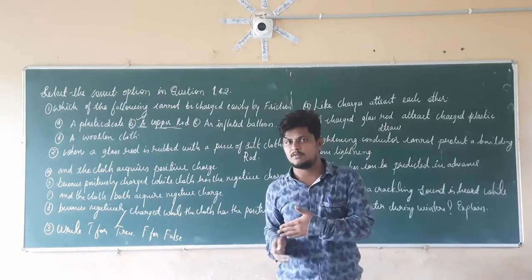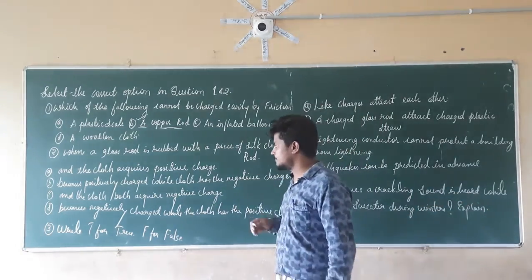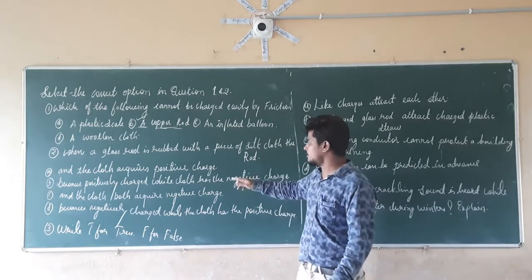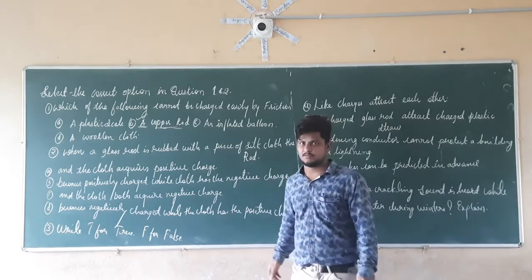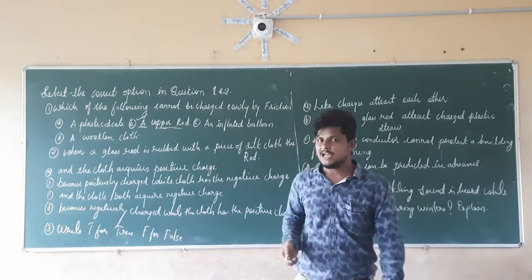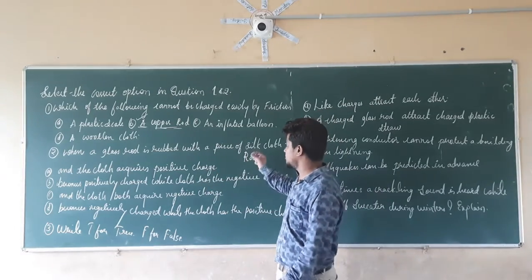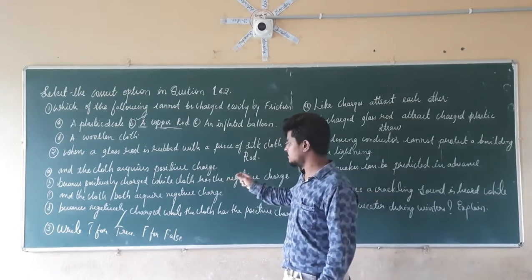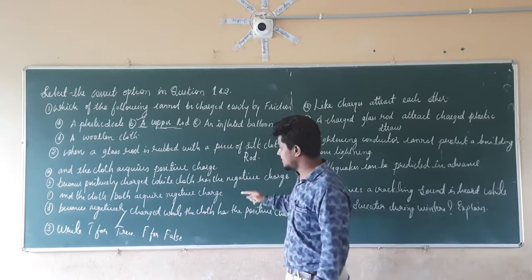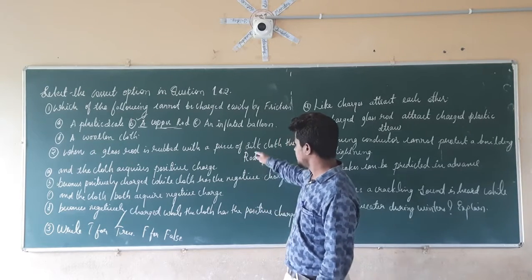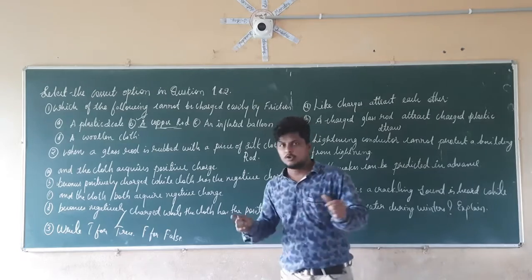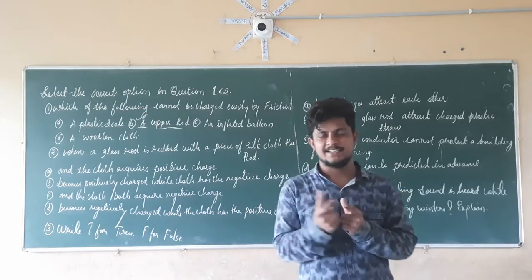So if the glass rod becomes positively charged, while the cloth has the negative charge, that is the correct option. Why? When you take the glass rod towards the piece of silk, they are going to attract each other.